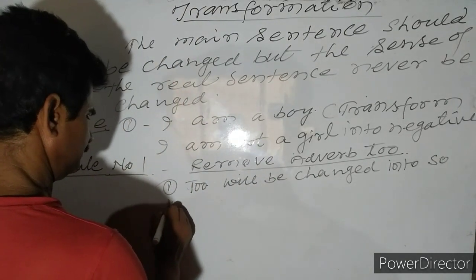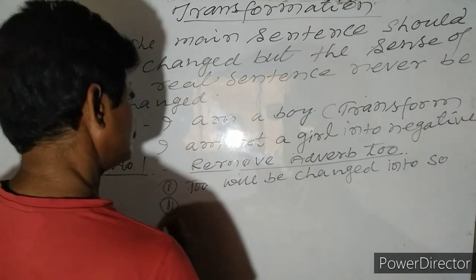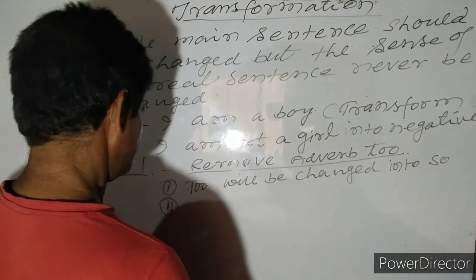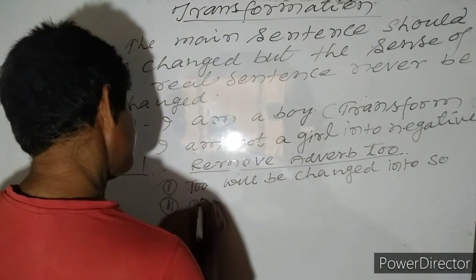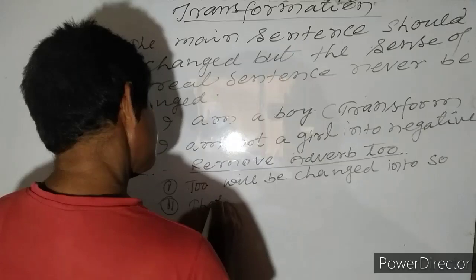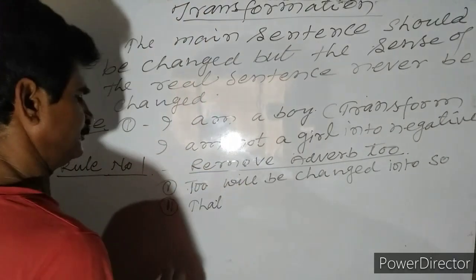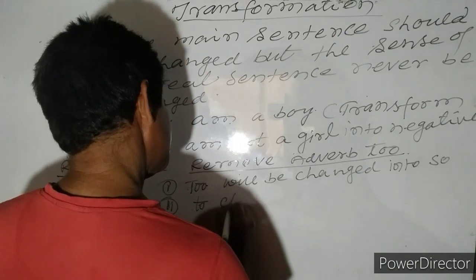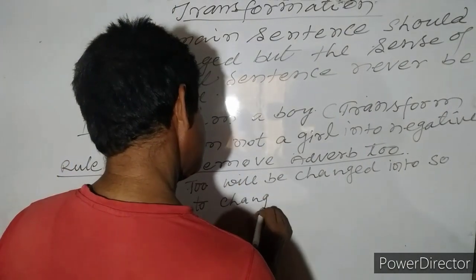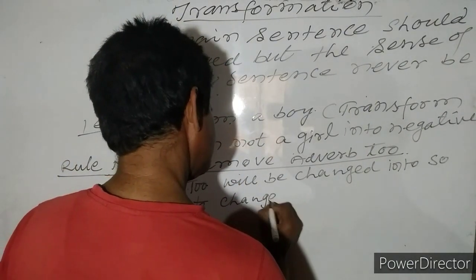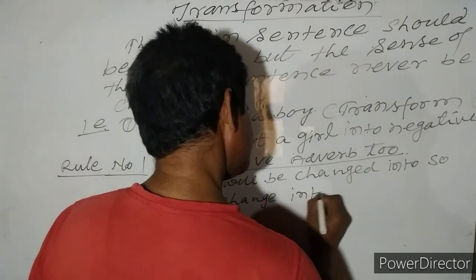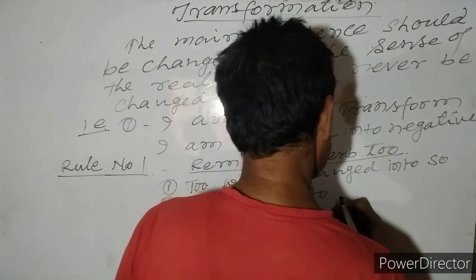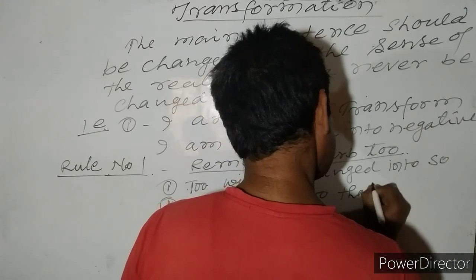Second, that, and to or do will be changed into that cannot.